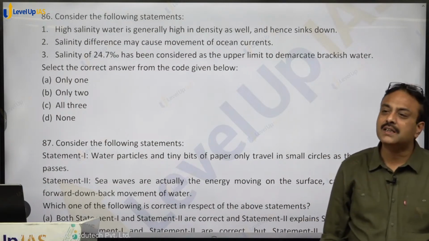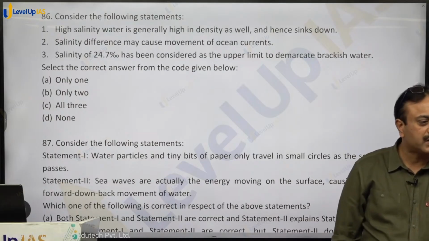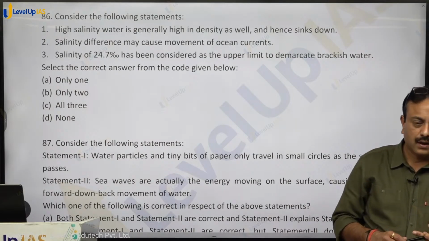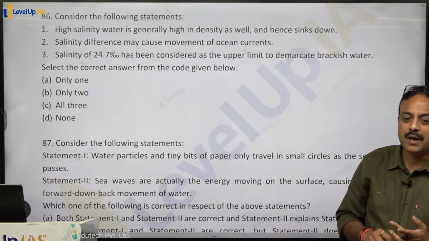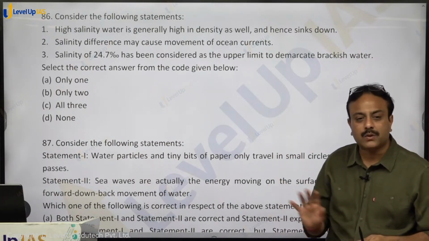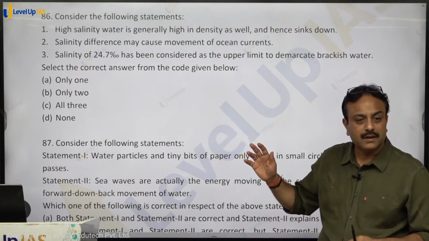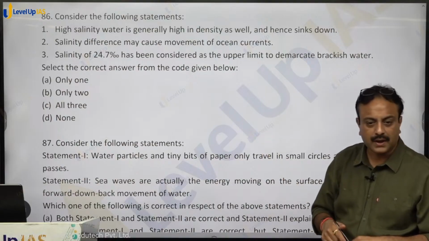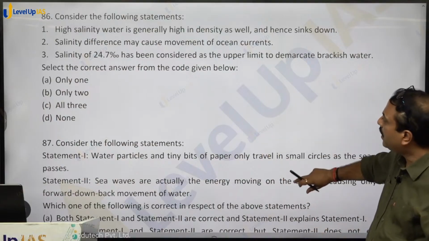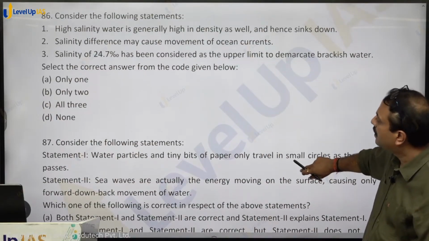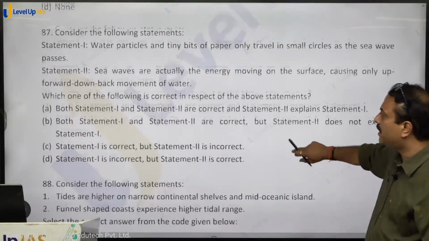Thirty-five is considered as the average salinity of all the oceans taken together. Brackish water upper limit is 24.7 parts per thousand only. After that, saline. Are you getting that? So 1, 2 and 3, all 3 are correct. Option C, C for cat.